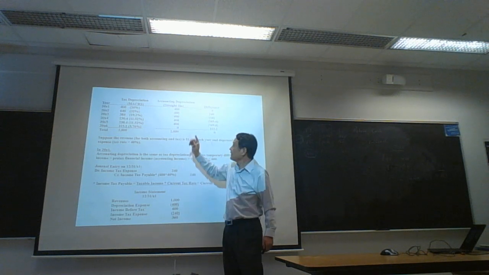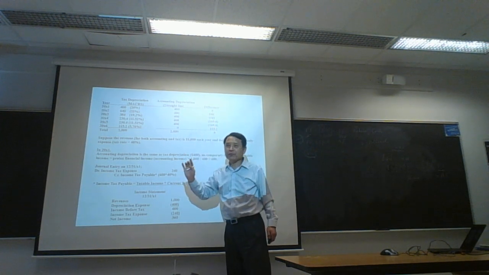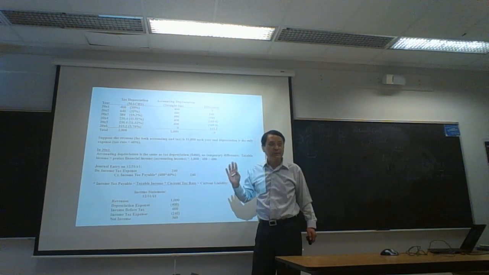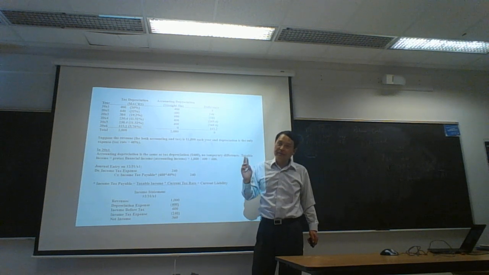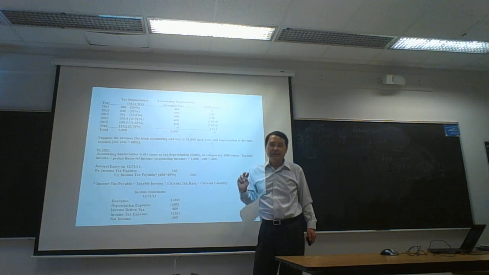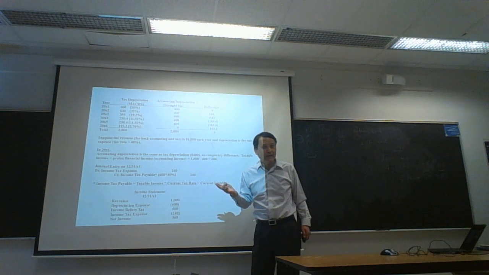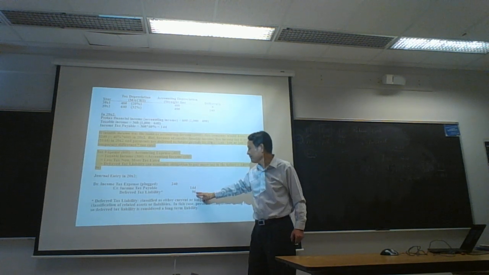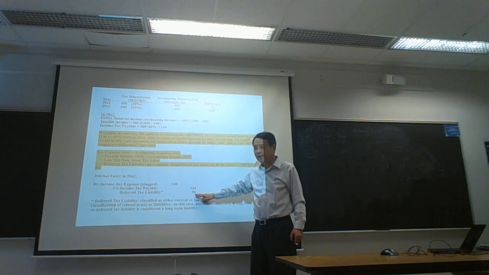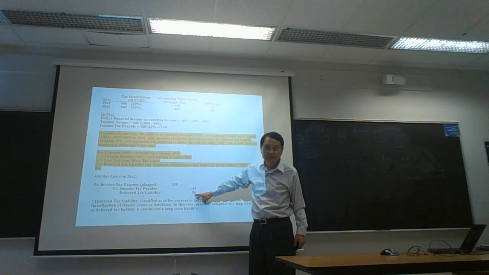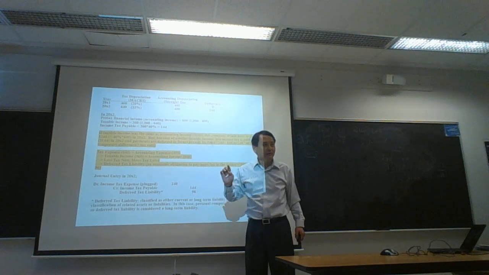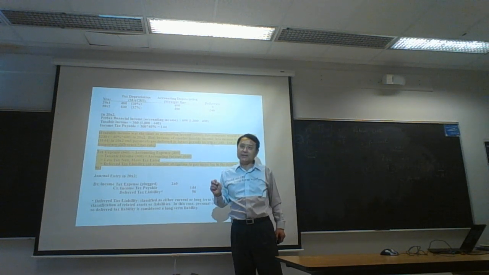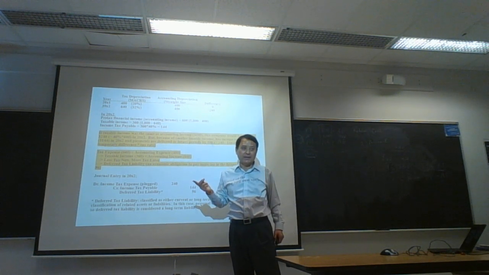So this temporary difference starts to reverse in the third year. What does that mean? In the third year, there must be a decrease in DTL. Increase in DTL in the second year, but there must be a decrease in DTL in the third year.